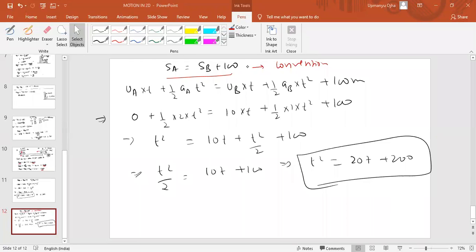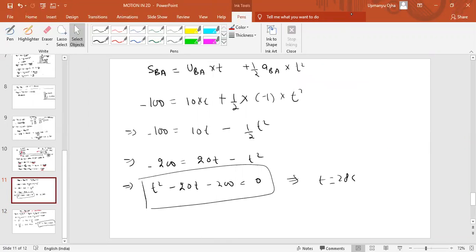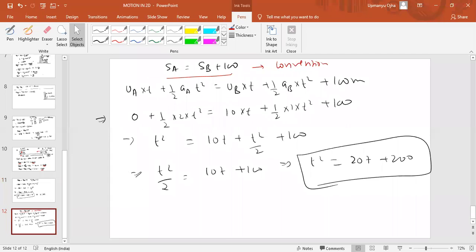Minus 200, where have I written minus 200? It is plus t square plus 20t plus 200. Just look at this equation, okay? And the best method to cope up with me is to have a copy and pen with yourself. Whatever I am doing, you have to do then and there itself. Just by looking at my PPT, you won't understand. You need to write it down. What I am doing, you have to do at the same time, or you have to do it before me only to get the answer.